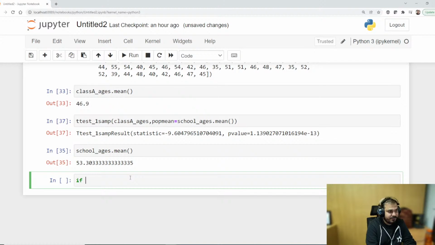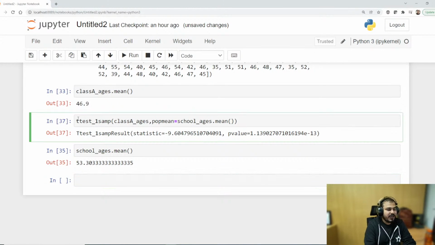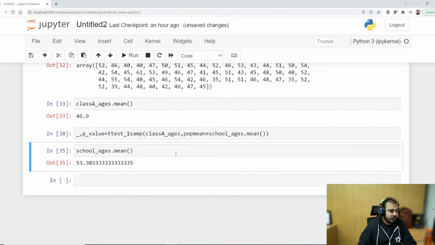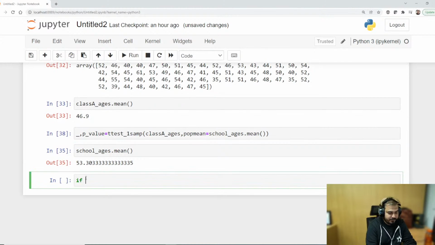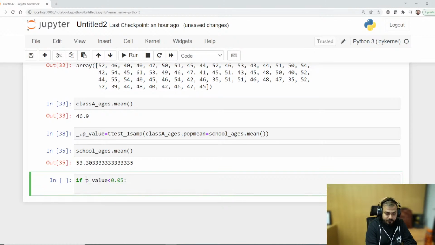We can put an if. So here I will just say underscore comma p underscore value is equal to this. If p underscore value is less than 0.05, then what do we do? Print. Tell me the message.